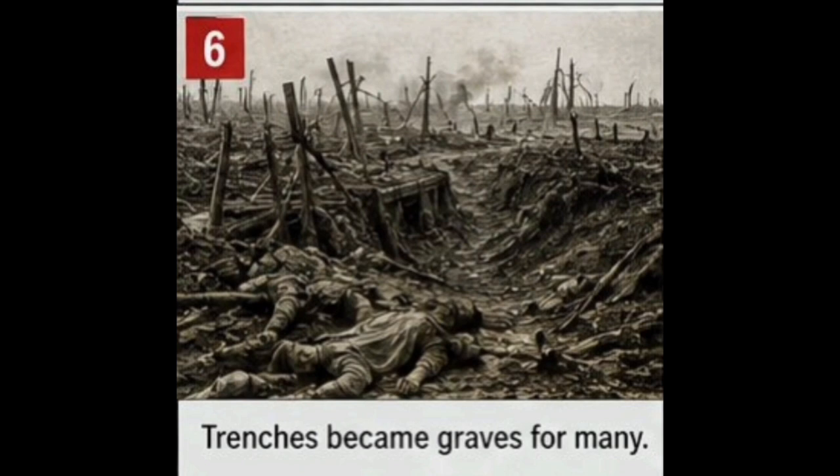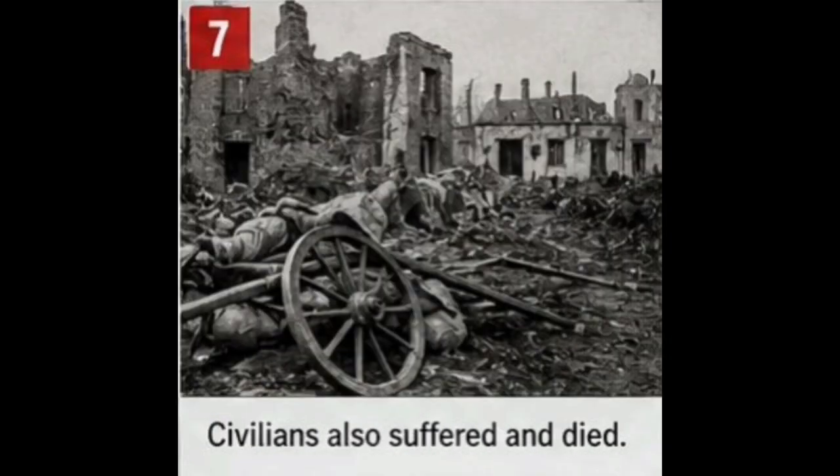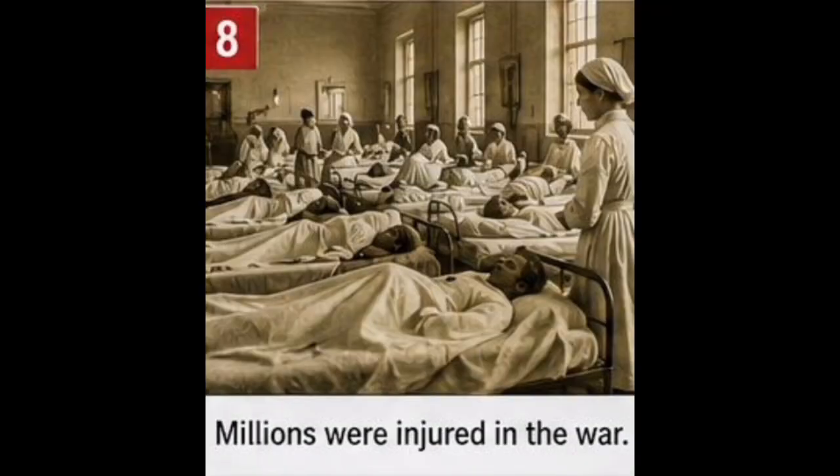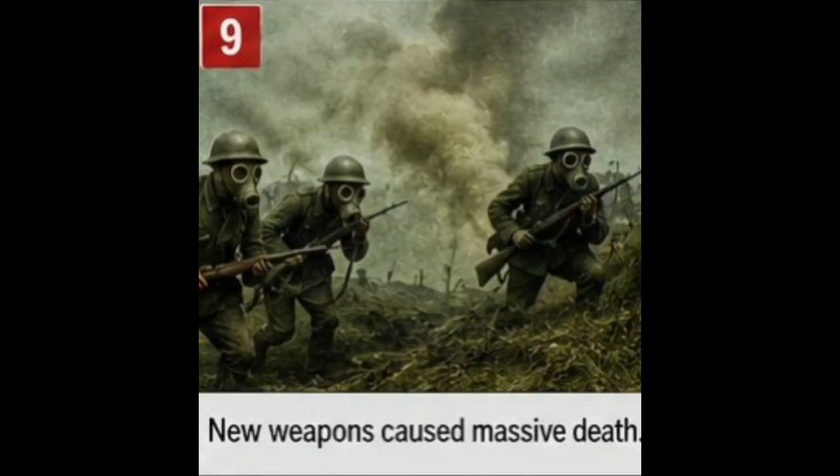The war was mainly fought between two groups. The Allied powers included Britain, France, Russia, and later the United States, Italy, and others. The Central Powers included Germany, Austria-Hungary, the Ottoman Empire, and Bulgaria.